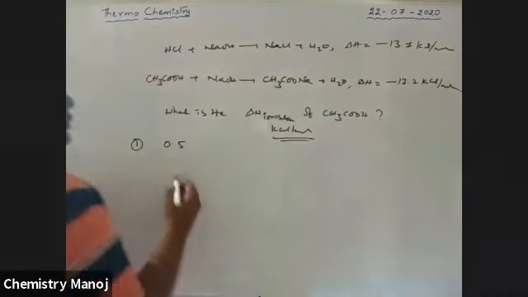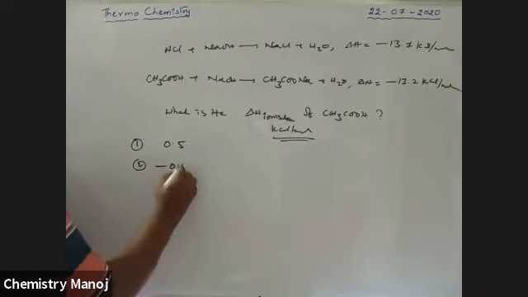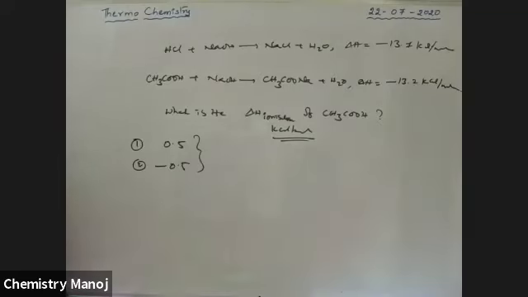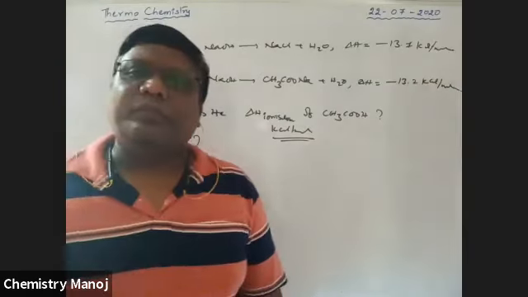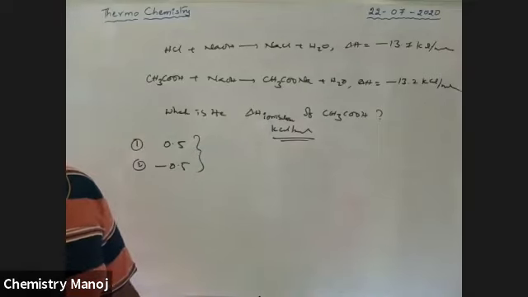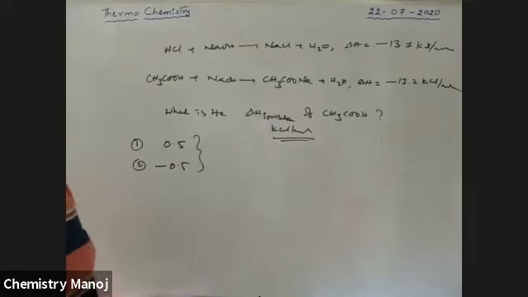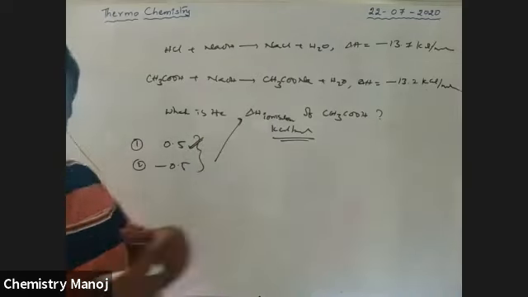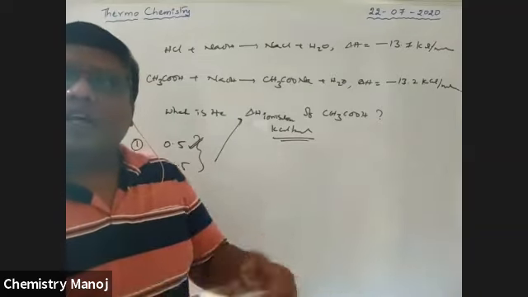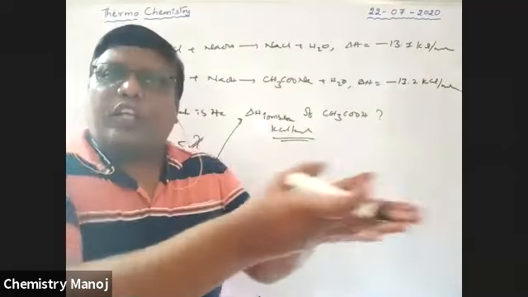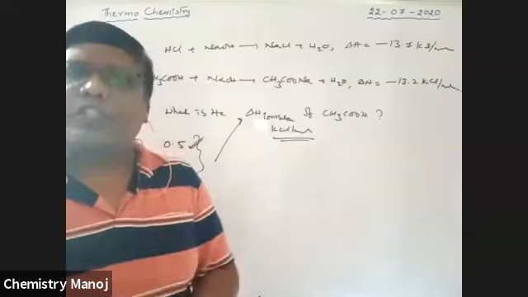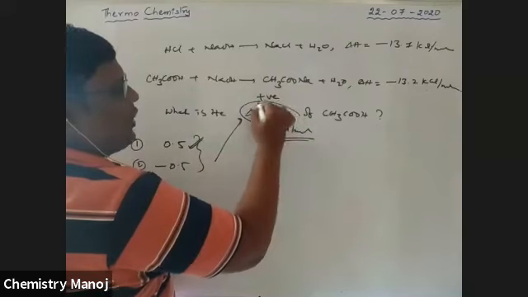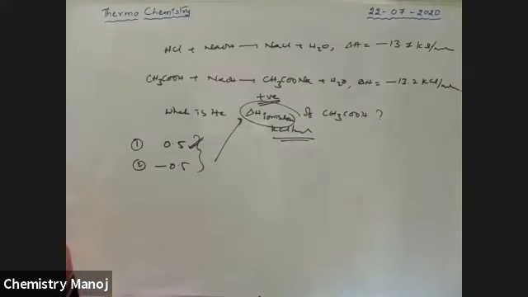I am explaining. Among these two answers, 0.5 or minus 0.5, is it positive or negative? The answer is 0.5 because it is supplied energy. Supplied energy means absorbed energy, and absorbed energy means endothermic. Endothermic is always positive. Therefore, enthalpy of ionization is always positive, boys.